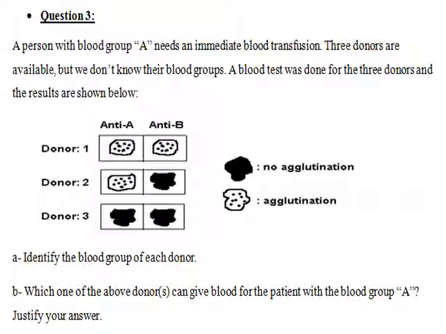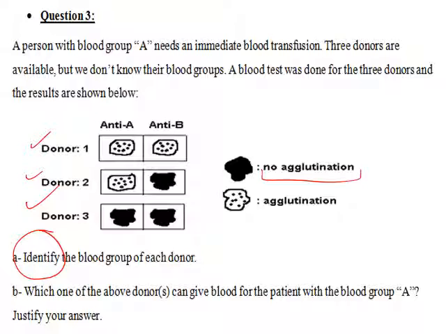A person with blood group A needs an immediate blood transfusion. Three donors are available, donor 1, donor 2, and donor 3, but we don't know their blood groups. A blood test was done for the 3 donors and the results are shown below. The dark one means no agglutination, so no binding of antigen and antibody. The dotted one means agglutination. First, identify the blood group of each donor. Which of the above donors can give to the patient of blood group A? Justify your answer. Identify is the rhyme of Wi-Fi, so you have to justify.